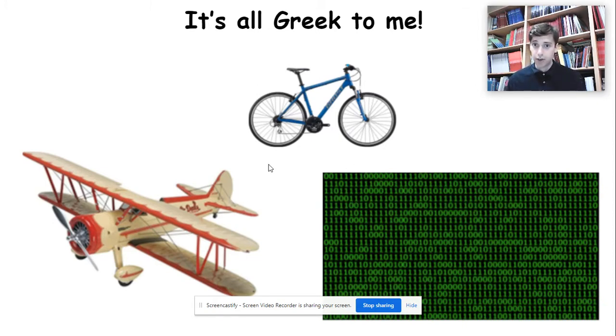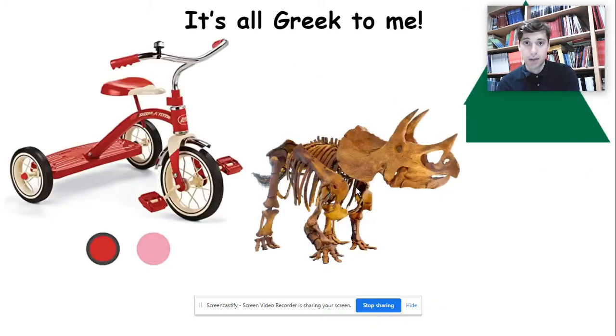You've probably kind of clued on to this. Whenever you see that word, bi, it means 2. So a bicycle is 2 wheels, a biplane is 2 wings, and binary is a way to express numbers, but using only 2 digits, so 0 and 1. We call it binary. So I've got mono means 1 in Greek, bi means 2.